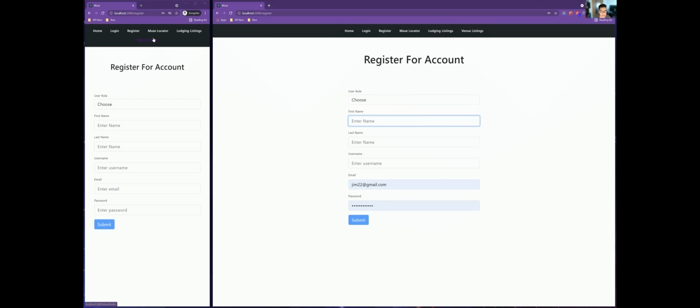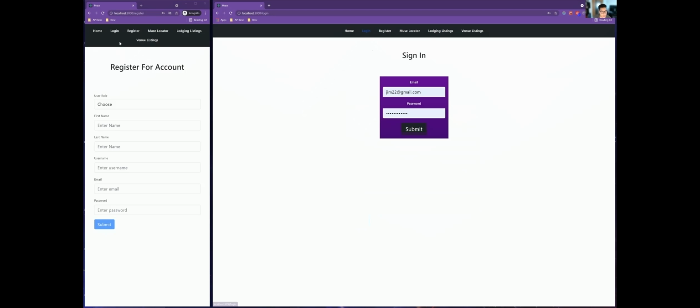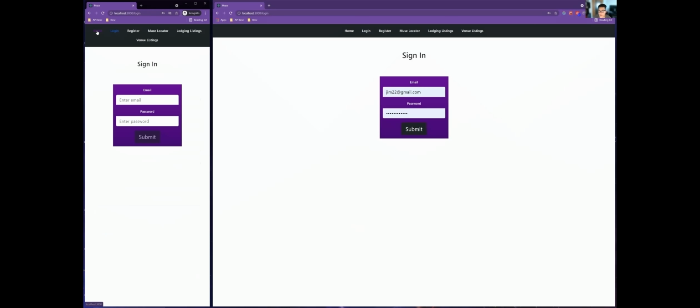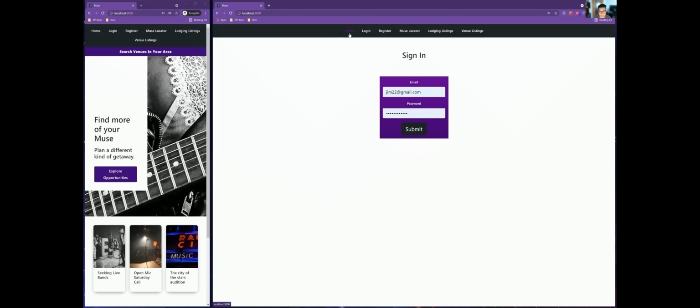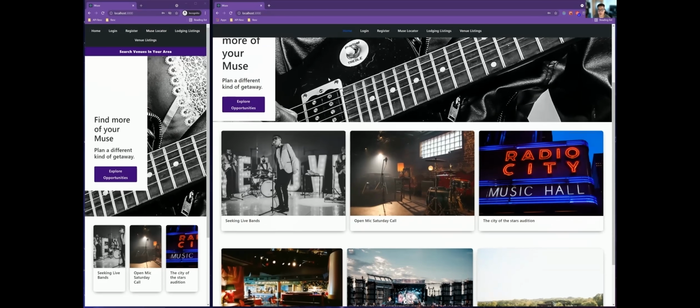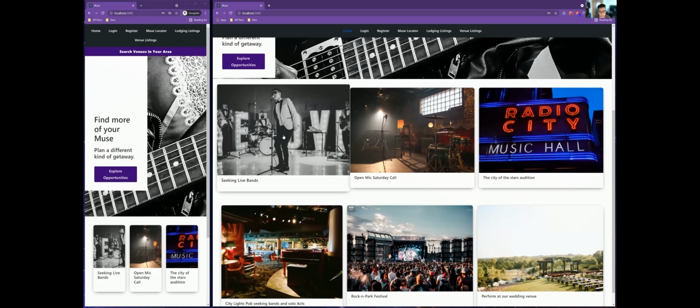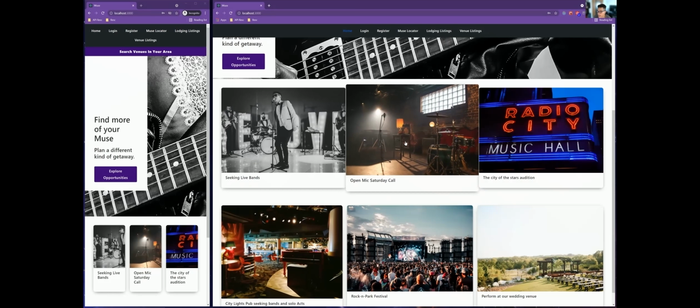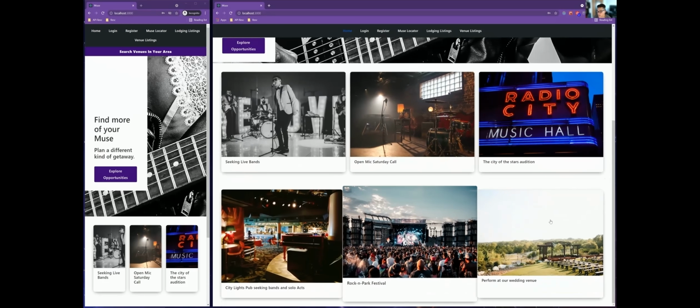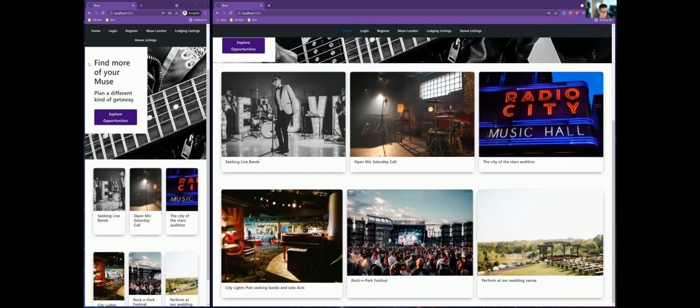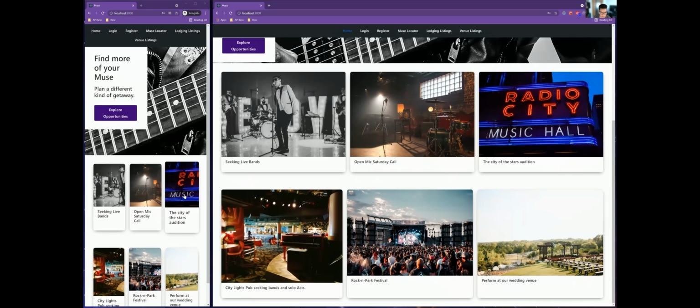But what I've done is that, prior to this video, I've created users for the accounts. So we're going to log in. Before we log in, I just want to go back to the home page to show you our feed window. Our feed window is basically showing the user all the events that we currently have being hosted on our site here. So we'll go ahead and go through those events. And we see that the user can register as a band for open mic possibilities, auditions, even down to wedding venues. And we'll look at the mobile view just to show that the functionality is the same.